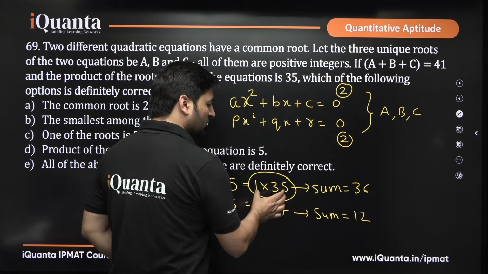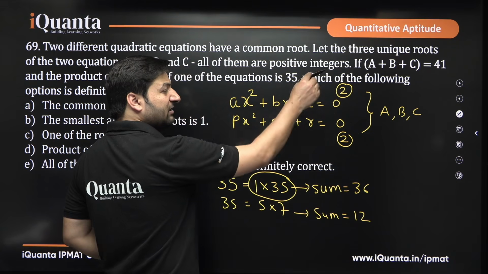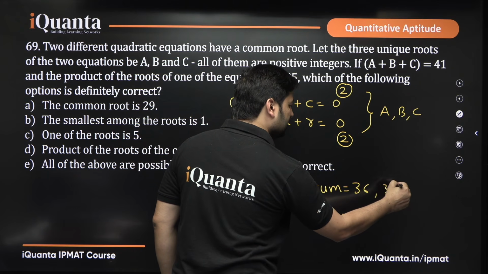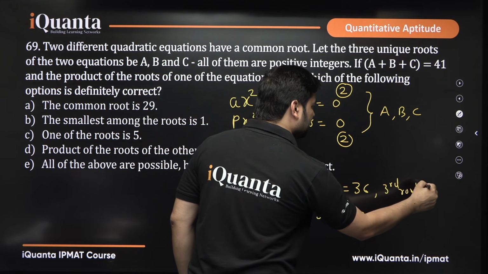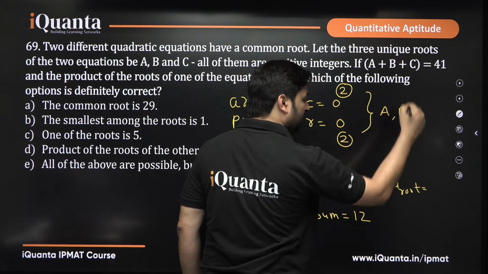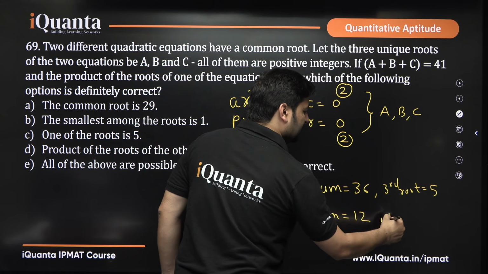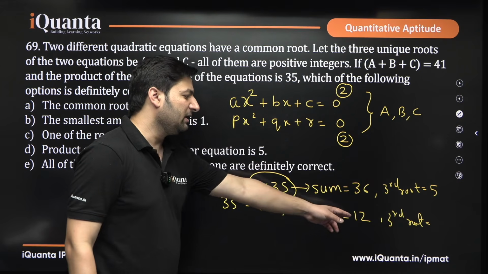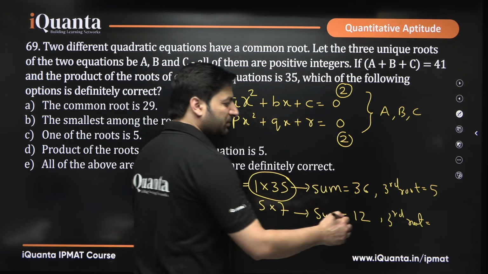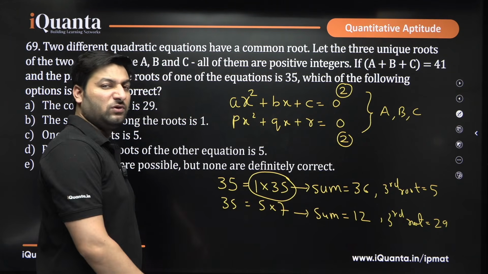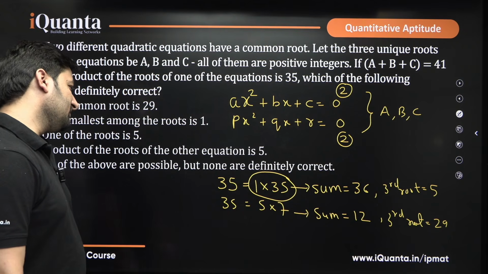There are three unique roots having a sum 41. So, what will be the third root here in this case? With 36 we have to add something to make it 41. So, that will be 5 and in this case again the third root. Here the sum of the other two roots is 12. The third root should be 29 because we have to make a sum of 41 for the three unique values. I hope this is clear.